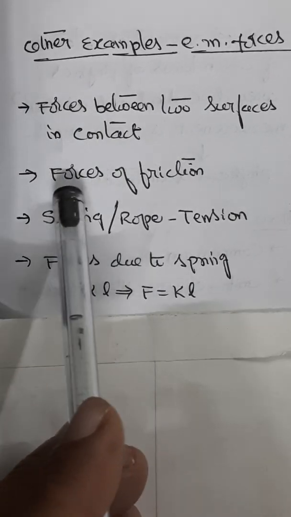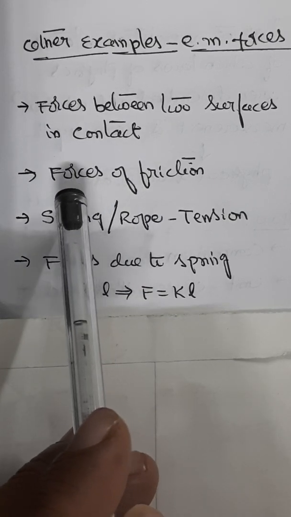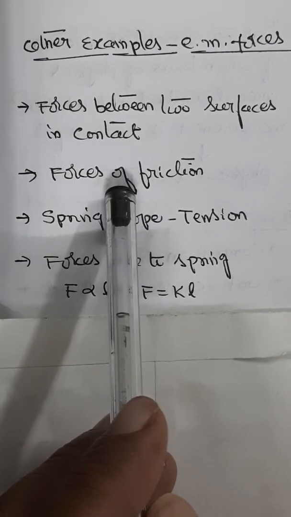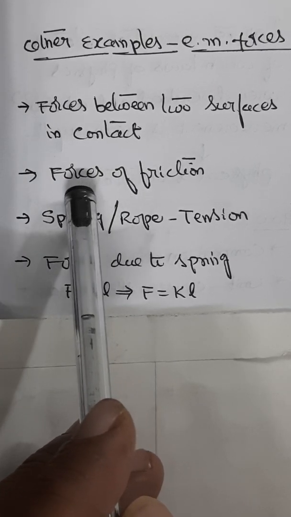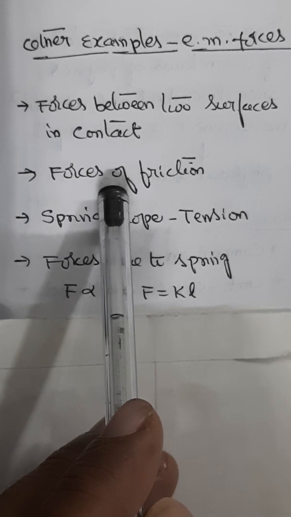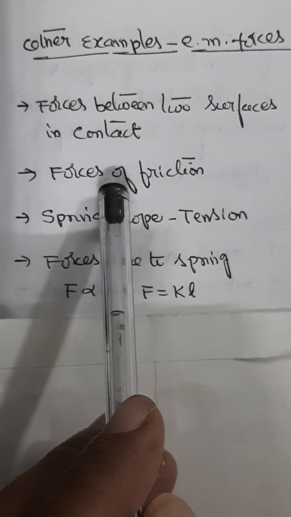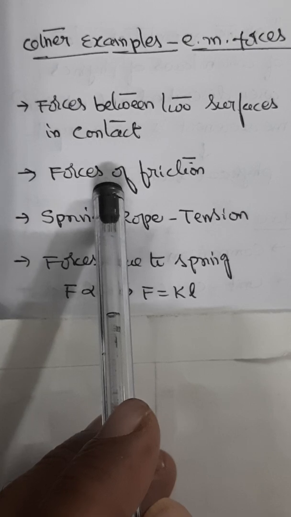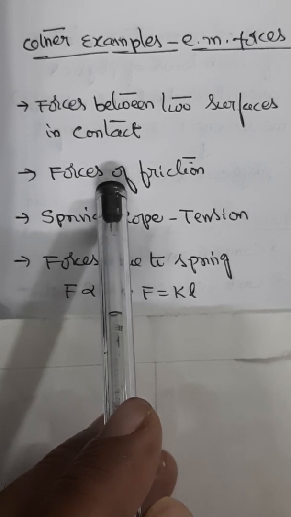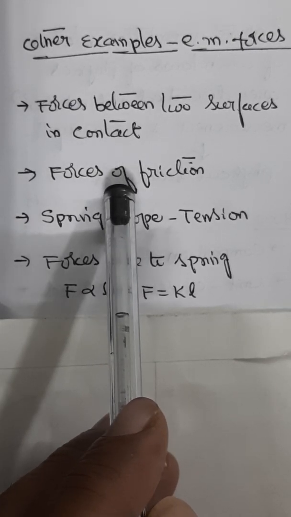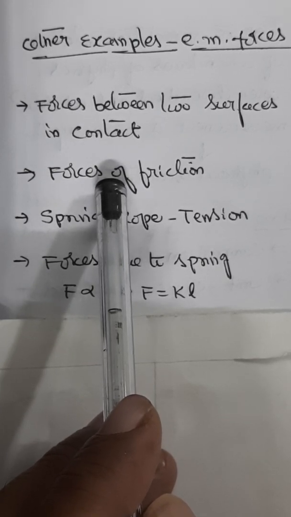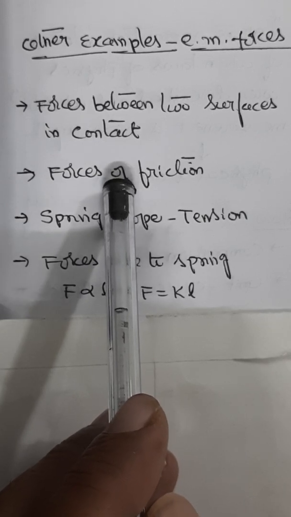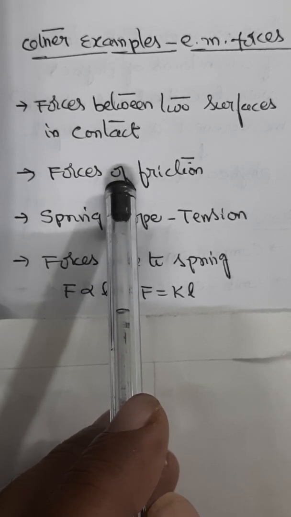Then yet another example for electromagnetic forces, you can take it as force of friction. That is, when two bodies in contact may have a component of force parallel to the surface of the contact. This component is called friction. Obviously, the surfaces in contact will be frictionless when they exert forces only along the direction perpendicular to them. Bodies with smooth surfaces in contact can exert only small amount of forces parallel to the surface of contact.